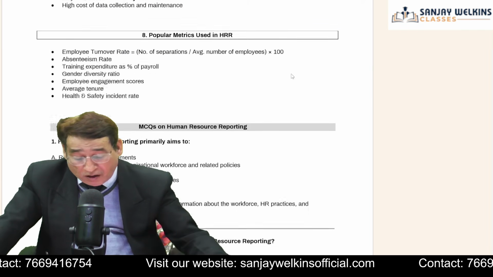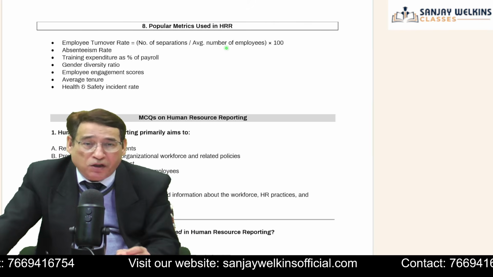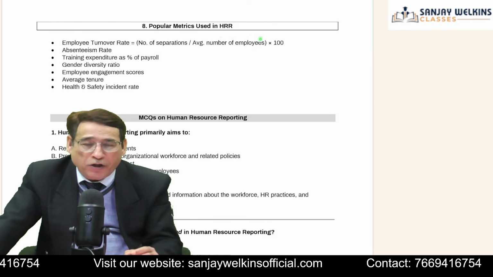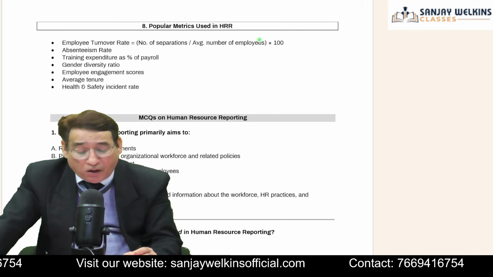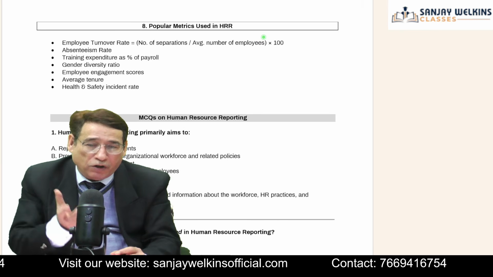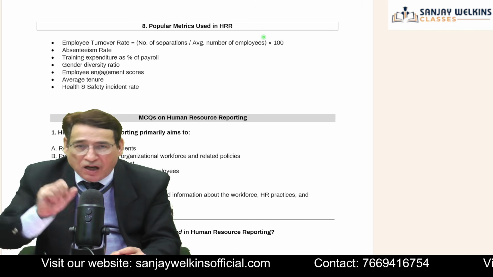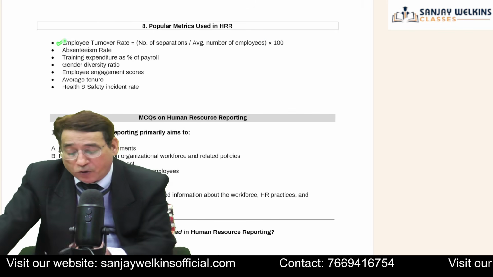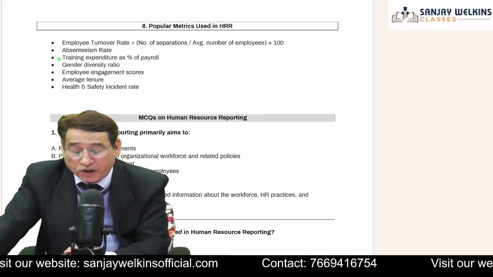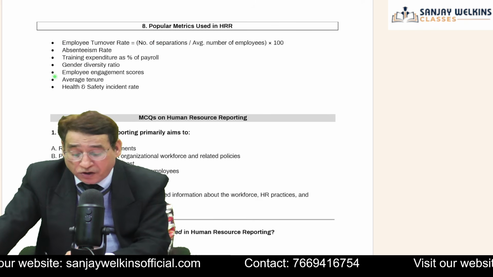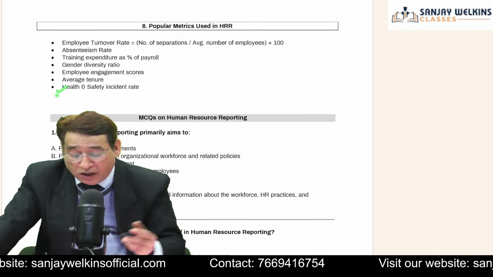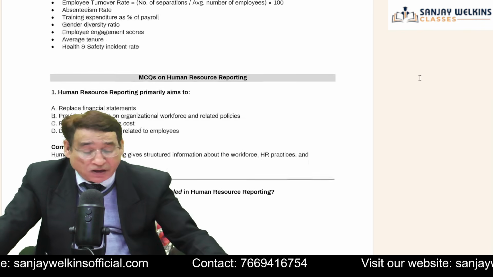Now, popular metrics used in human resource reporting. Suppose you are going to prepare your human resource report, obviously you will take into account some facts, some yardsticks to present the report. For example, you will take into account the employee turnover ratio, absenteeism rate, training expenditure, gender diversity ratio, employee engagement scores, average tenure, and health and safety incidents. Is it clear to you or not?